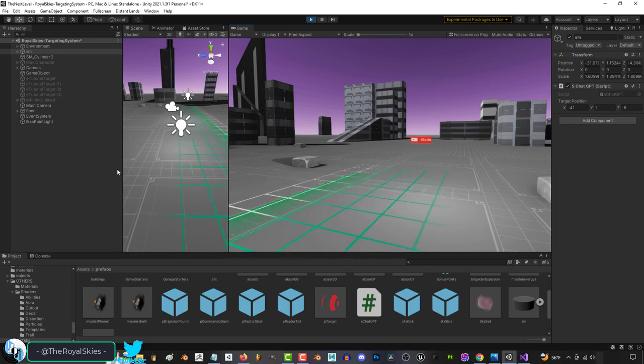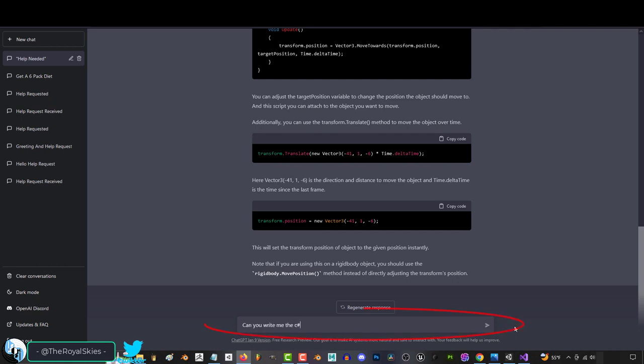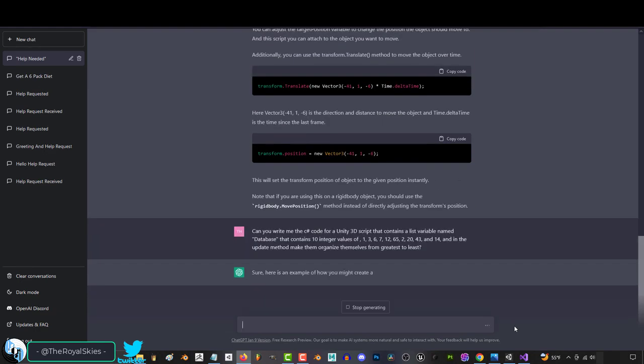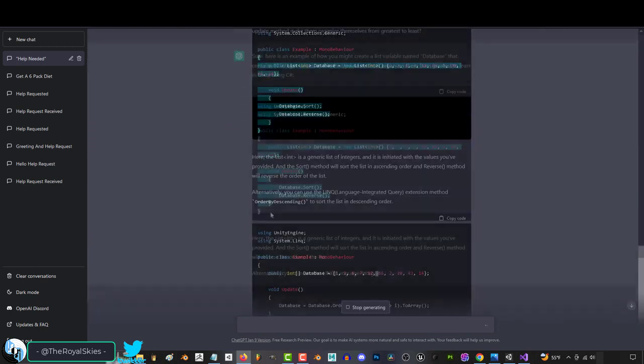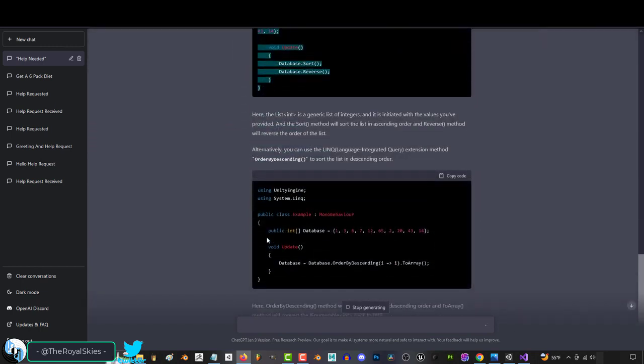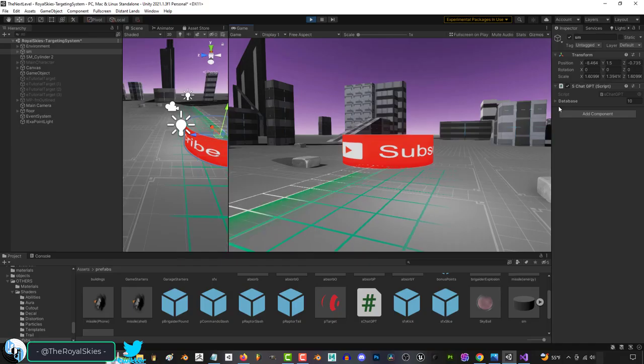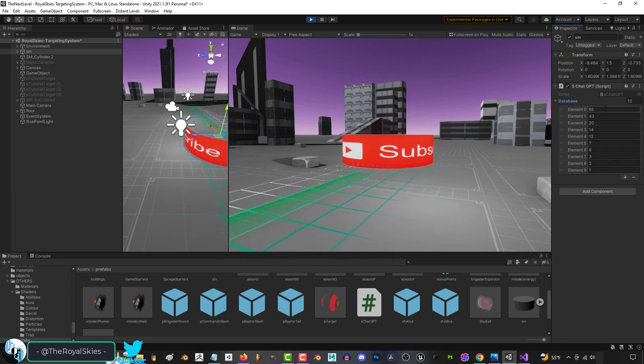But as far as programming tools go, I think its best use is in giving you small specific chunks of code that you might need or forgot. But it's not limited to small one-liners. For example, if I ask it to write the code for me that creates a list variable named database that contains 10 integer values and in the update method organizes that list from greatest to least in Unity using C#, it will give me multiple solutions. I personally prefer this one because I'm more familiar with the LINQ system, so I'm gonna grab this, dump it in, and look at that. It has organized my list from greatest to least exactly the way I asked.